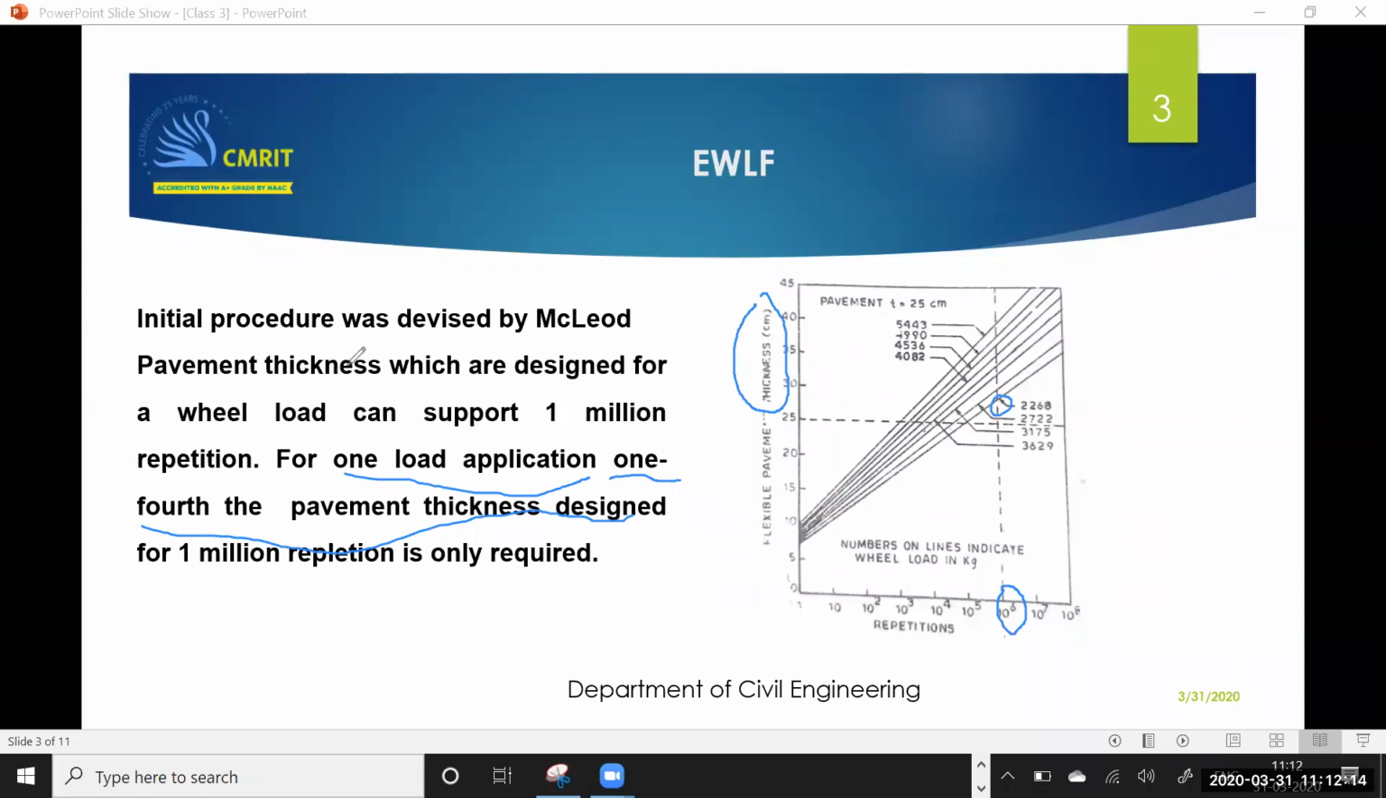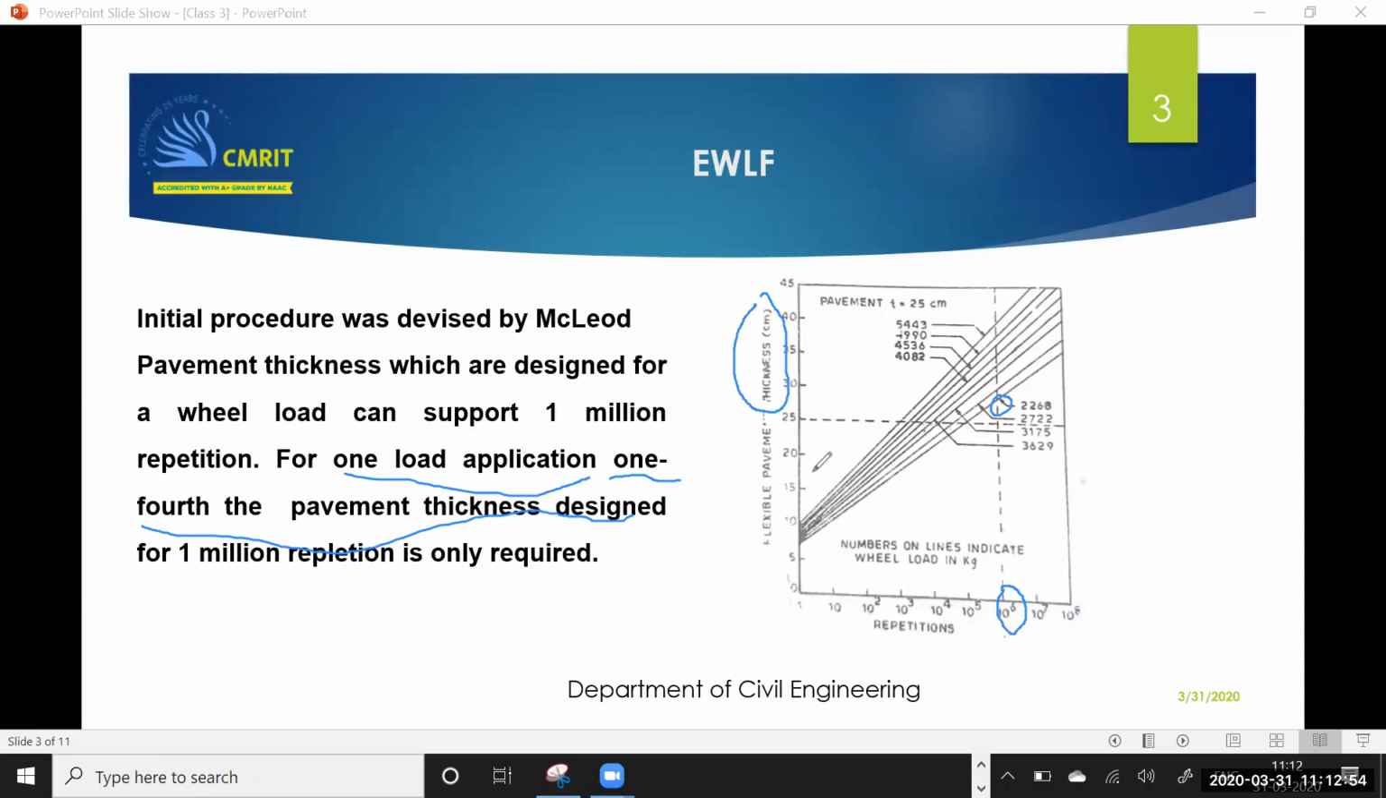Based on this method, MacLeod designed this for different values of load. You can see here the magnitudes of load he has considered: 2268, 2722, 3175, 3629, like that. Based on all these magnitudes of loads, he has developed this nomogram. So he has got a series of graphs. Is it clear? Yes, ma'am. So this is the first step.